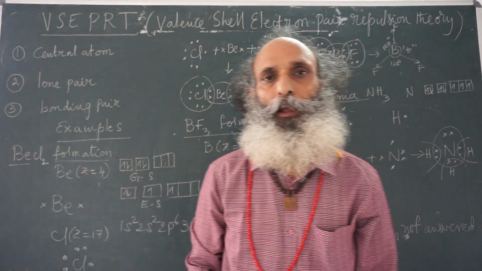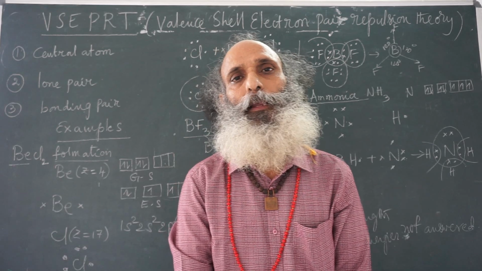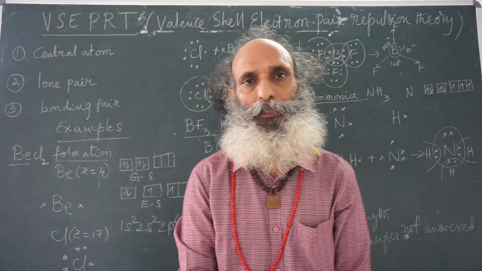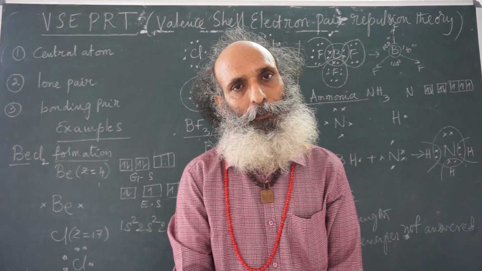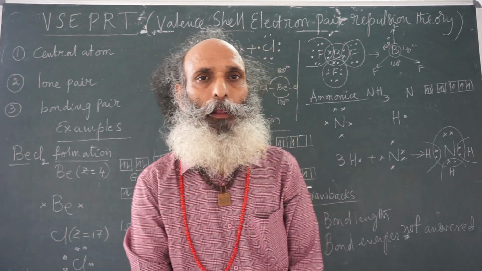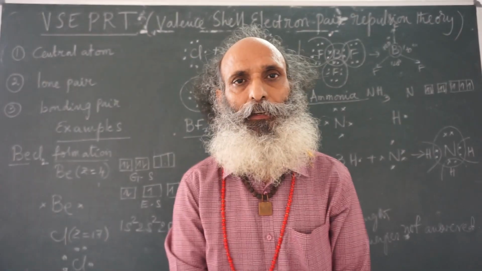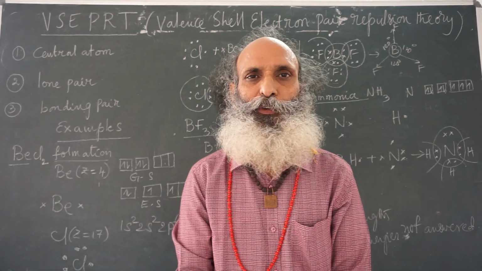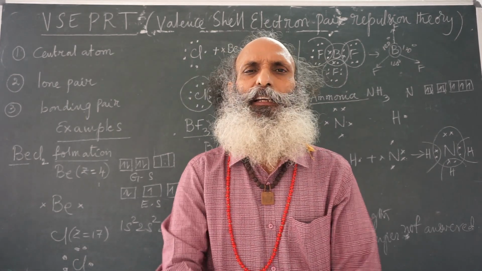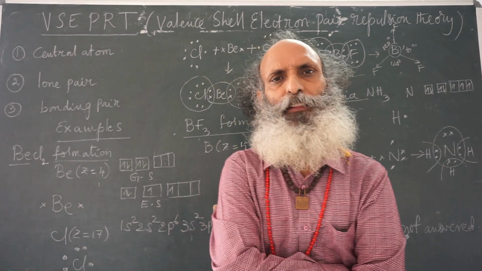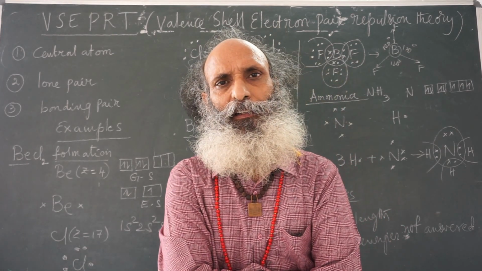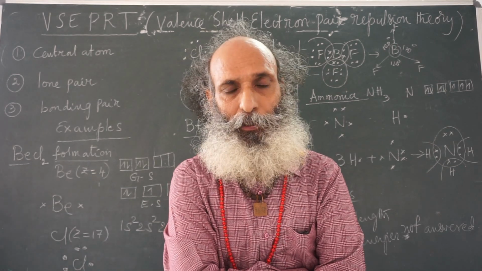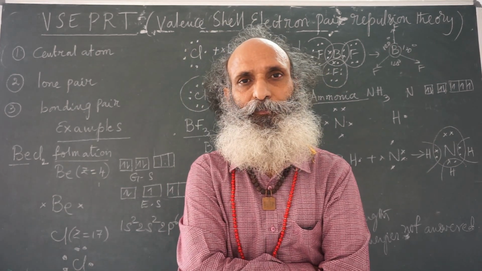The electronic theory of valence has certain drawbacks. Why is there a difference in bond lengths and bond energies for atoms if only an electron pair is shared between them? They must be the same, but why are they different?